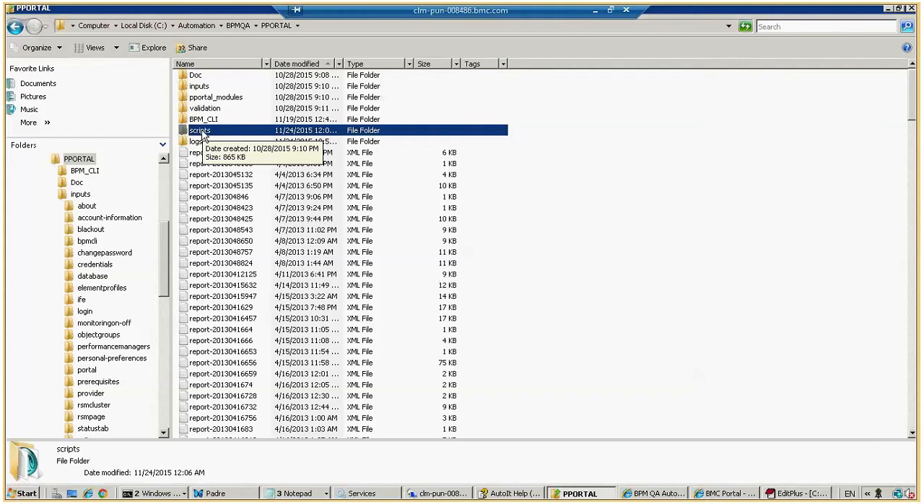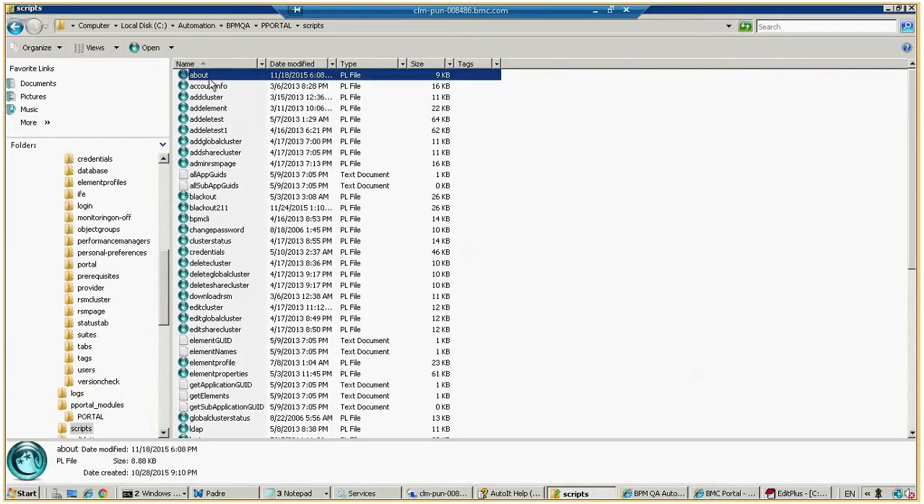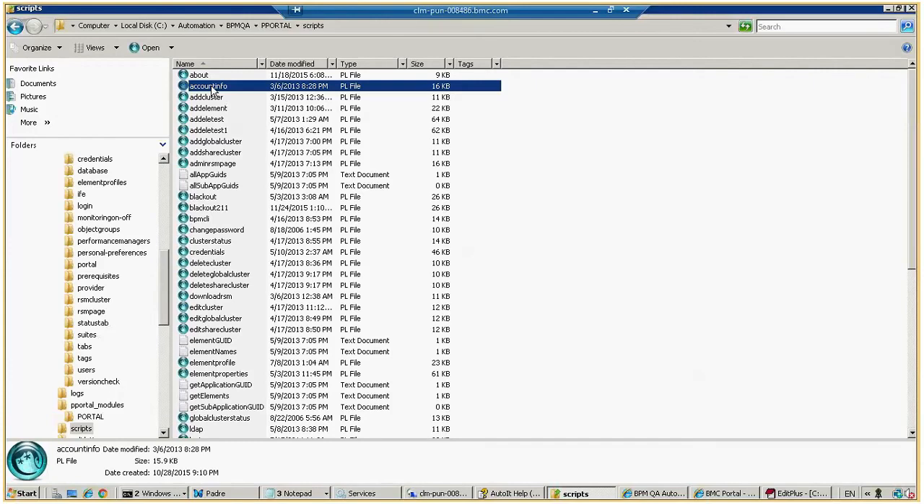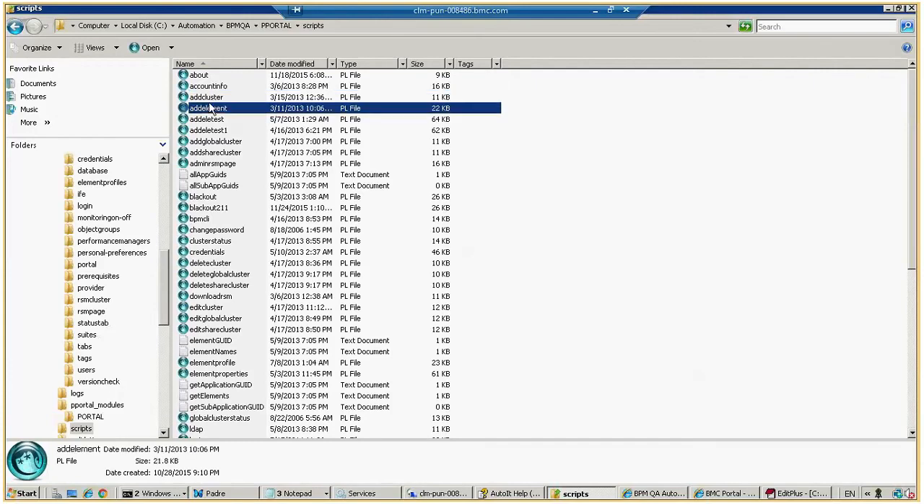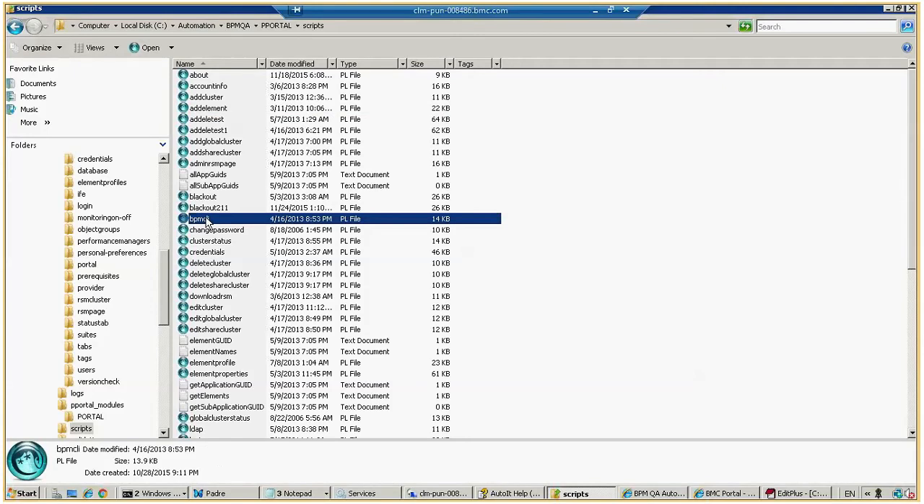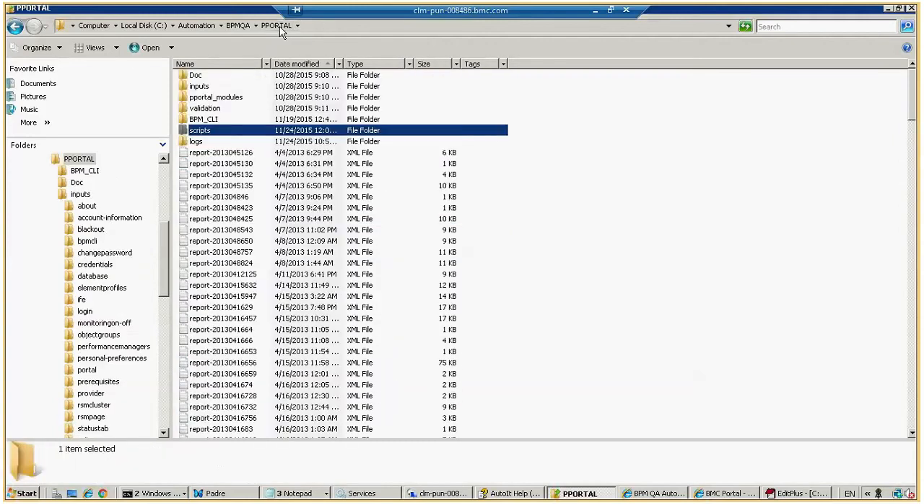No, it is there. Like this is the Perl script related to about, account info. Then add cluster related is this. BPM CLI related is this. So yes, functionality wise we have separate scripts. The only thing is we have not separated them into different folders. A separate folder is not there. The script folder is there, and inside we have put all Perl scripts. Yeah, that's not a big deal.